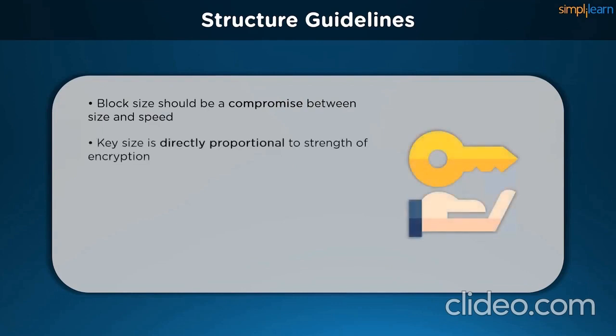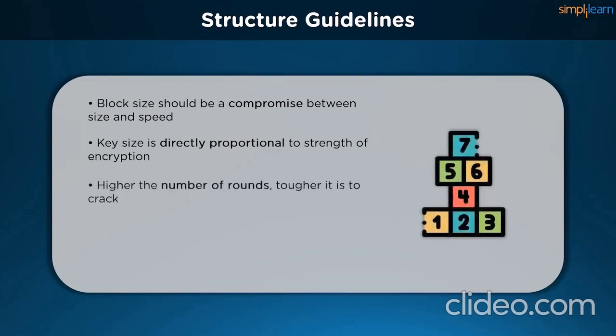The security of the block cipher increases with increasing key size, but larger key sizes may also reduce the speed of the process. Earlier, 64-bit keys were considered sufficient. Modern ciphers need to use 128-bit keys due to the increasing complexity of today's computational standards. The increasing number of rounds also increases the security of the block cipher. Similarly, they are inversely proportional to the speed of encryption.